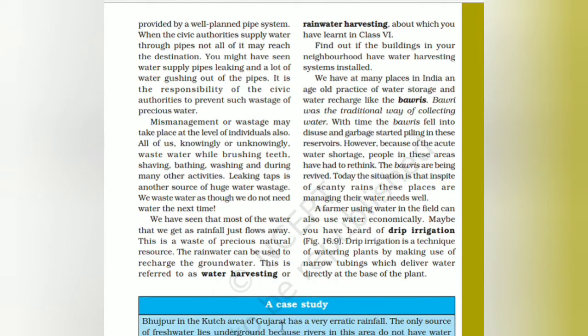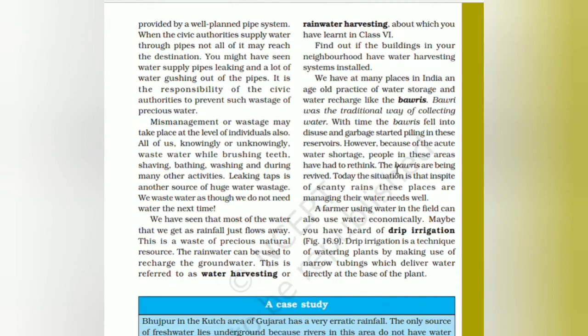In many places in India there is an old practice of water storage and water recharge called the boweries. It was a traditional way of collecting water. With time, the boweries fell into disuse and garbage started filling their reservoirs. Because of the acute water shortage, people in these areas had to rethink. The boweries are being revived today. In spite of scanty rains, these places are managing their water needs well. A farmer using water in the field can also use water economically.